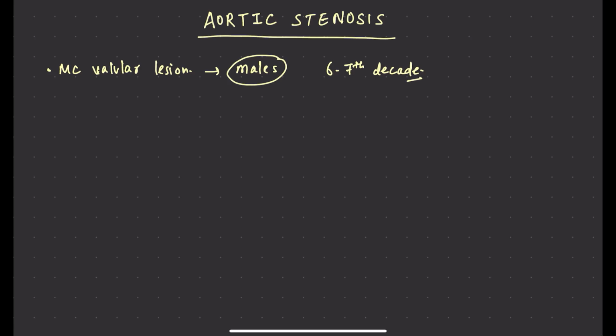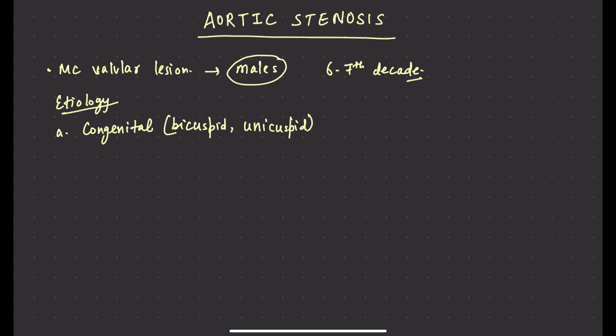Now we will be discussing the etiology, that is, what are the causes of aortic stenosis. First cause is congenital. What are the congenital reasons? Congenital reason is bicuspid aortic valve, or sometimes unicuspid aortic valve. The lesser the number of cusps, the more are the chances that they will fuse, and hence aortic stenosis.